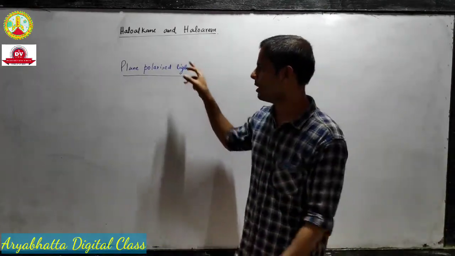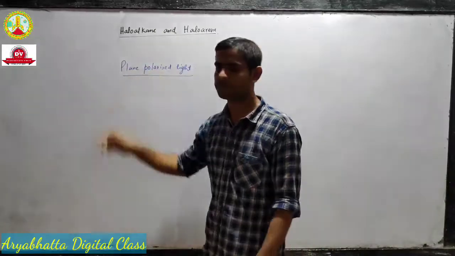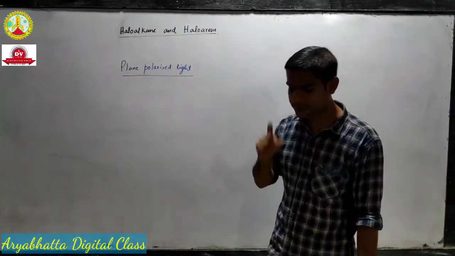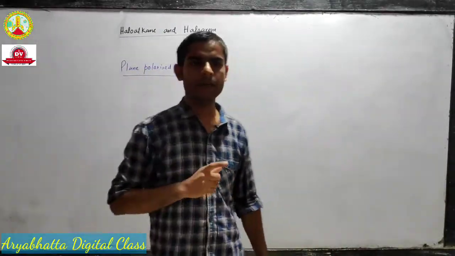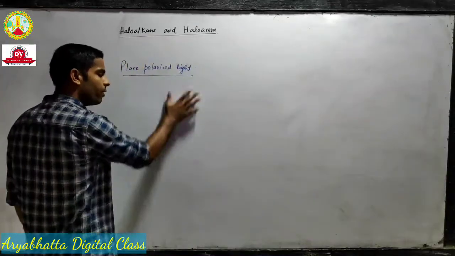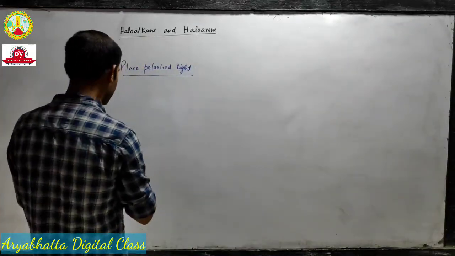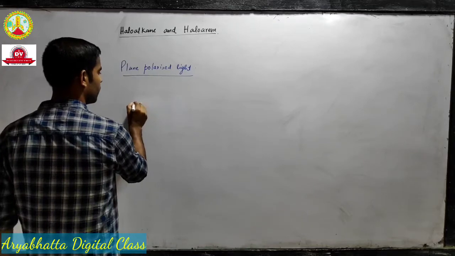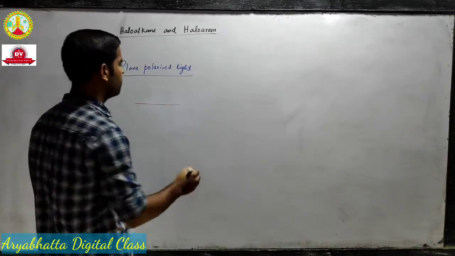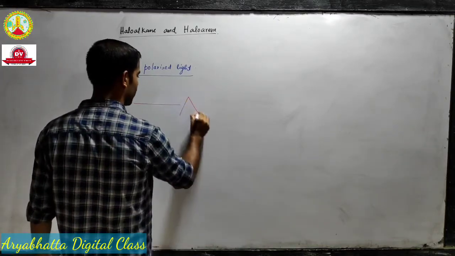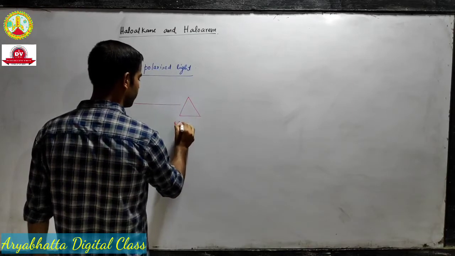But what happens in plane polarized light? This light propagates in a particular plane. So how do we get this light? I'm just giving you a simple example. Normal light passes through a Nicol prism.